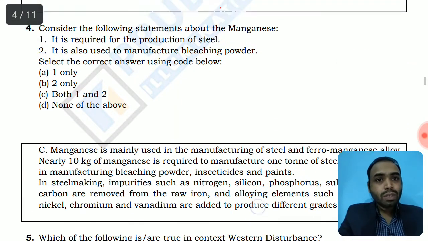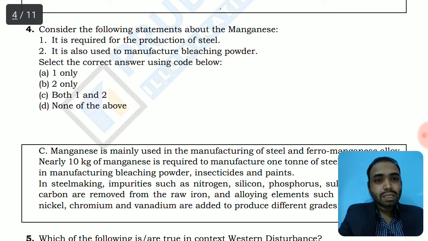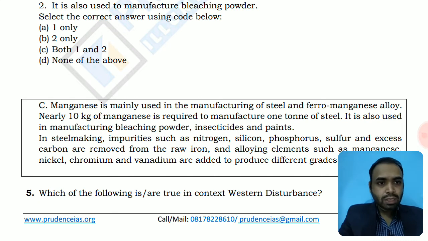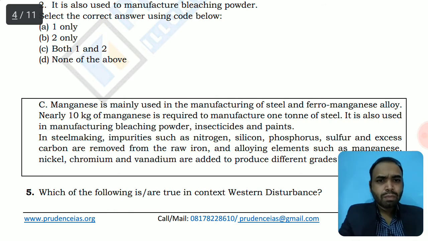Let's read the explanation. Both the options are correct. Manganese is required for the production of steel. Manganese can also be used for manufacturing bleaching powder. Manganese is mainly used in the manufacture of steel and ferrous manganese alloy. Nearly 10 kg of manganese is required to manufacture 1 ton of steel. It is also used in manufacturing bleaching powder, insecticides, and paints. So these are the other applications of manganese.